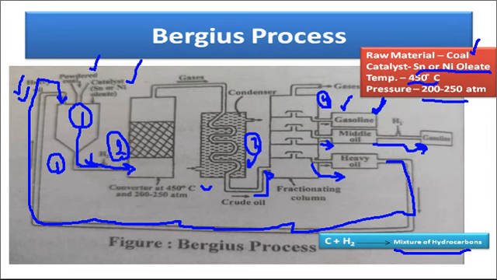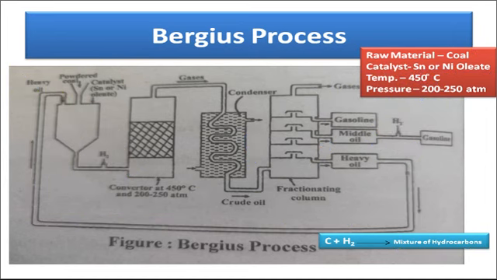So what we have discussed now, that in the Burgess process the raw material is the bituminous coal, and to make the slurry or the paste of this coal we use the heavy oil. The catalyst used in this reaction is the tin or nickel oleate. Temperature is 450 degrees centigrade, pressure 200 to 250 atmospheric pressure.